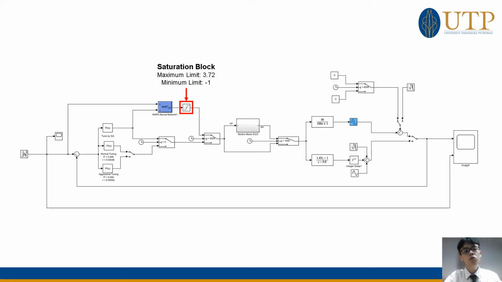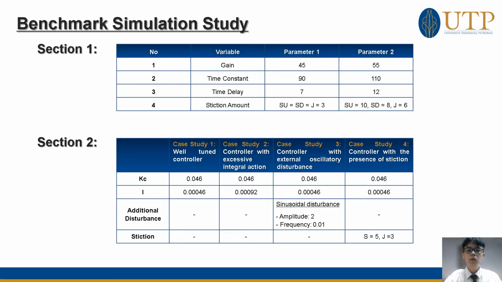After that, in order to reduce the high amplitude spike occurring in the result of the NLRX model, the saturation block is added. The upper limit of the saturation block is set to 3.72 while the lower limit is set to -1. In the end, the developed neural network can be tested under the benchmark simulation study.